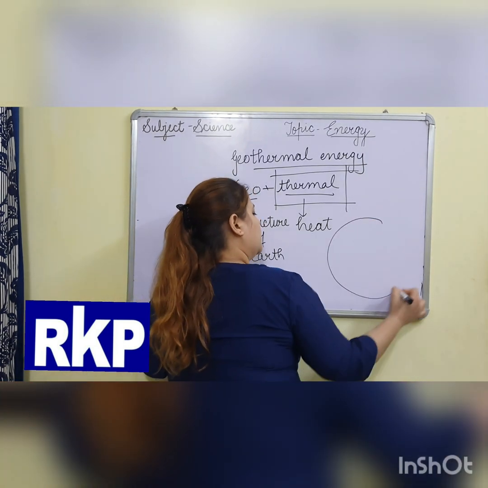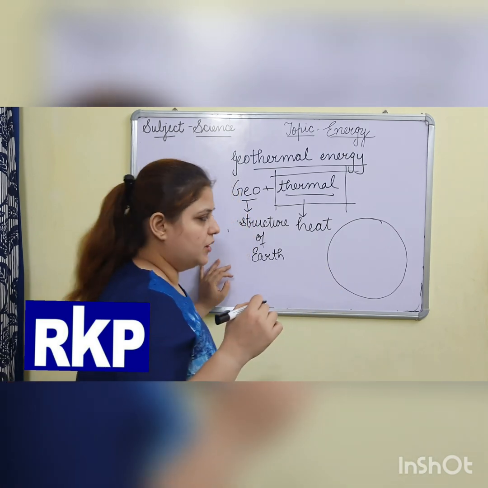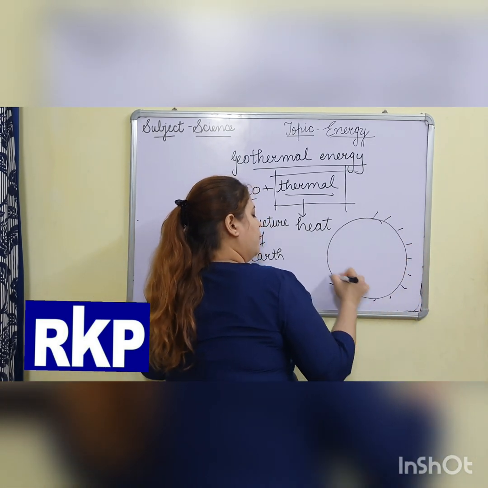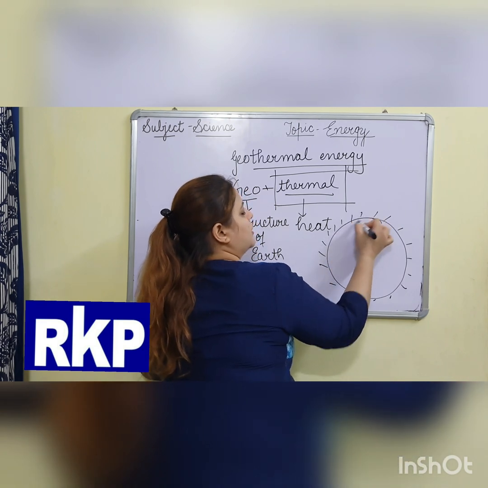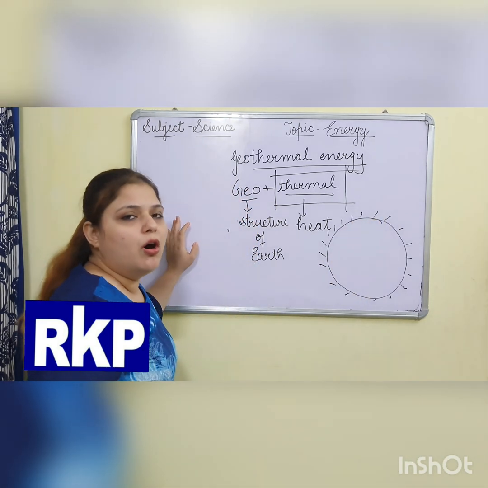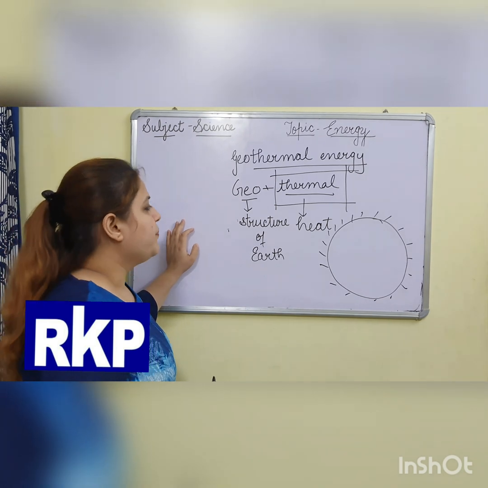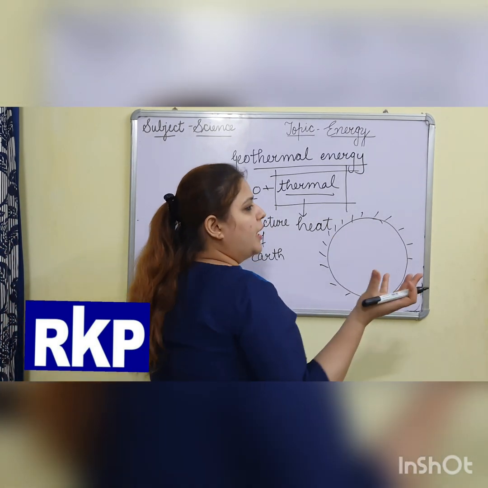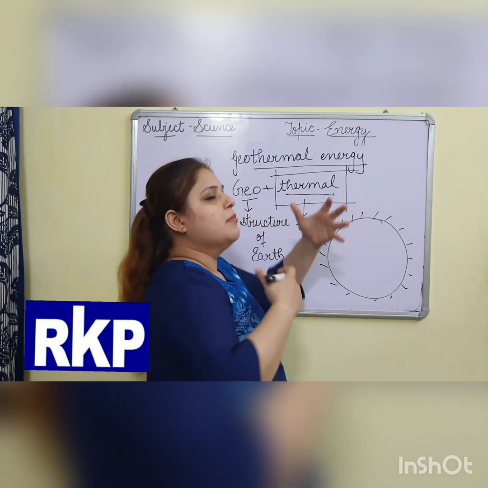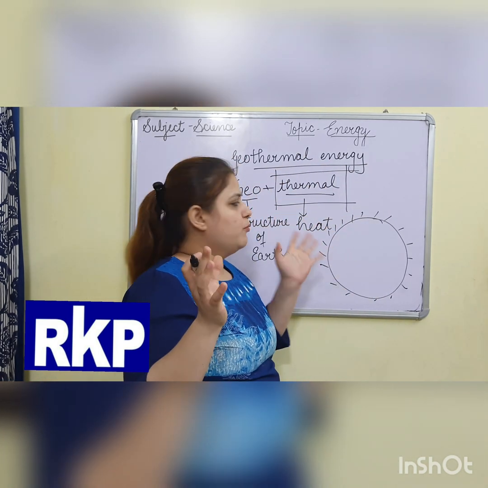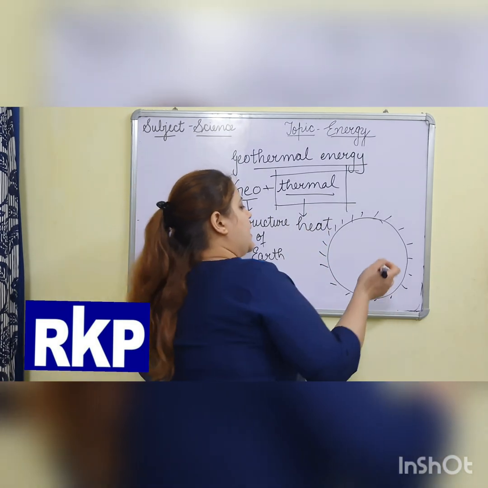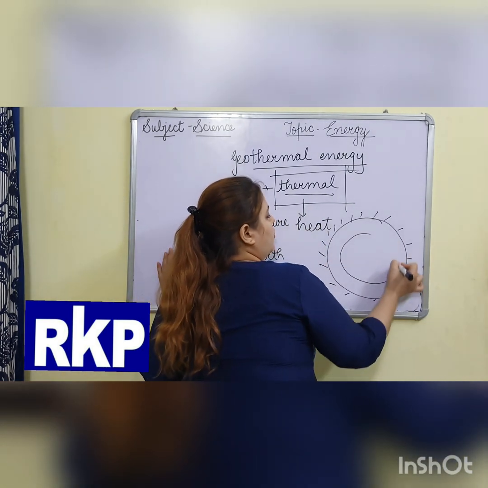If we look at the structure of Earth, we live on the surface of the Earth. Like we have a football, the outer part which we can touch, there we live. Inside the Earth, there are two more layers.